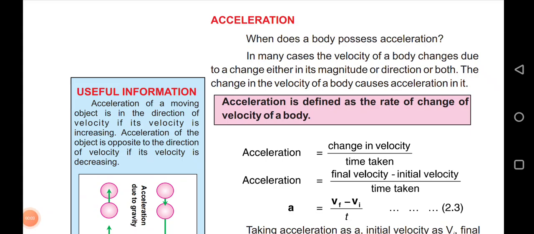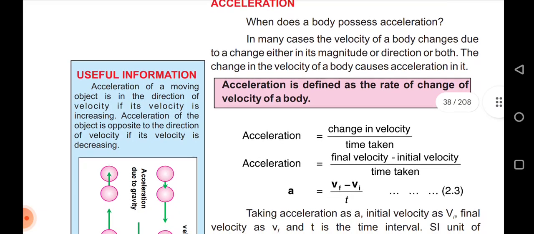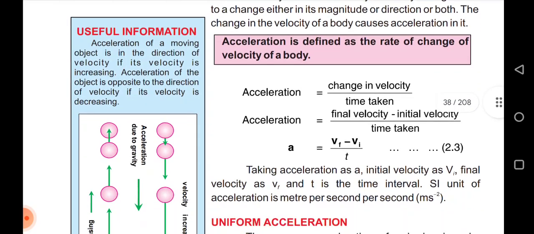Acceleration. When does a body possess acceleration? In many cases, the velocity of a body changes due to change either in its magnitude or direction or both. The change in the velocity of a body causes acceleration in it. Acceleration is defined as the rate of change of velocity of a body.